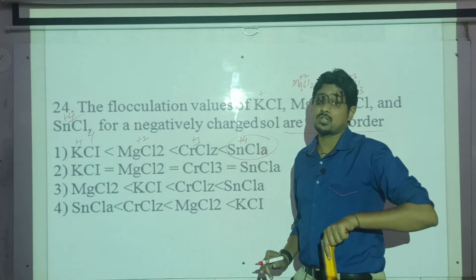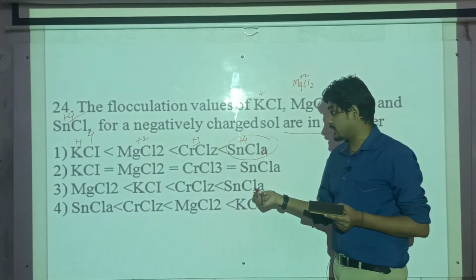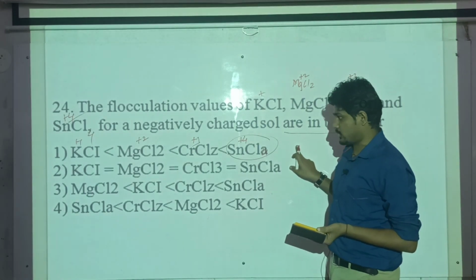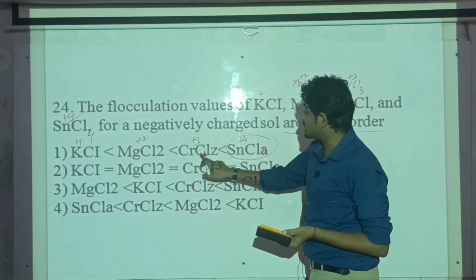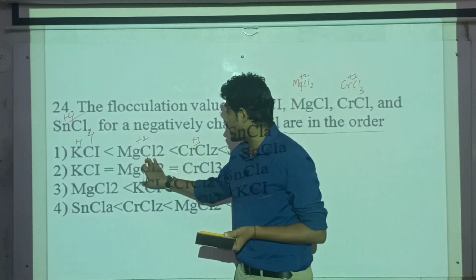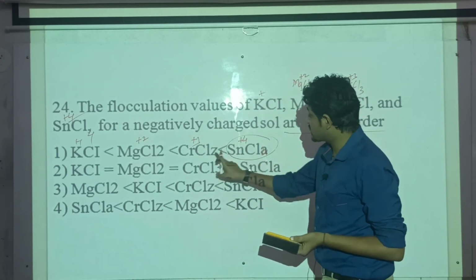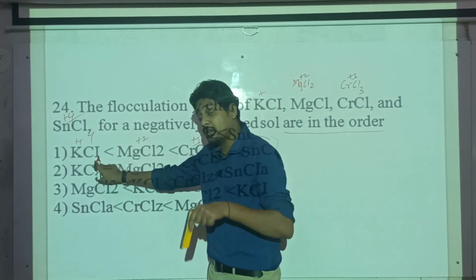If they had asked which order is increasing or decreasing: this is the decreasing order, meaning this requires very little, then the next a little bit more, and this one is required in more amount.